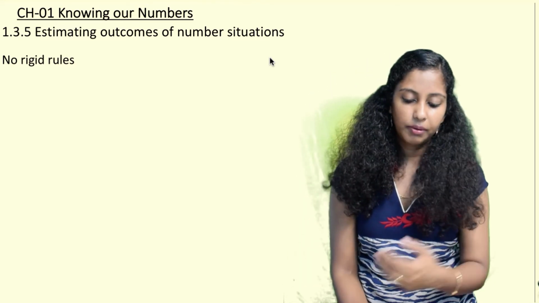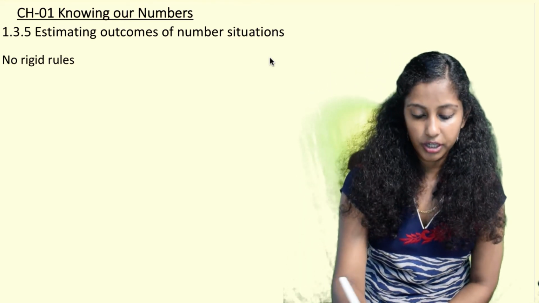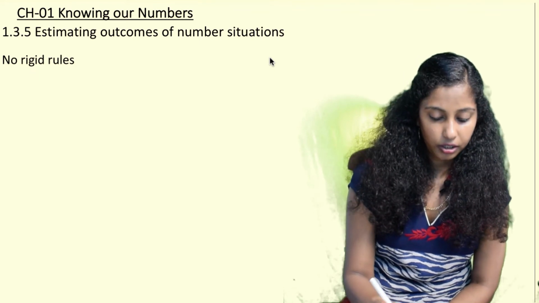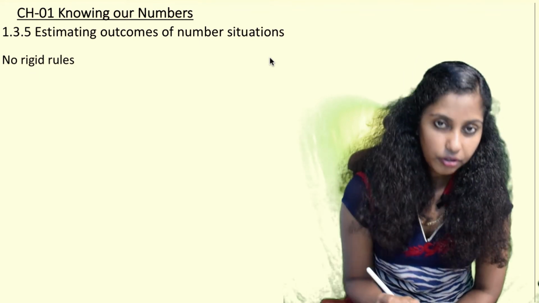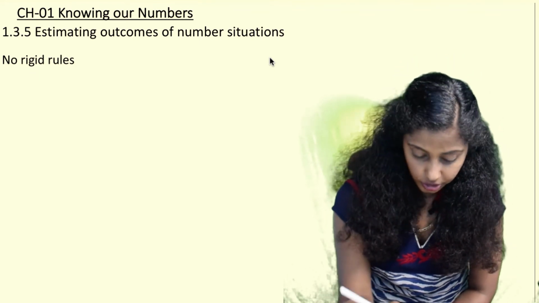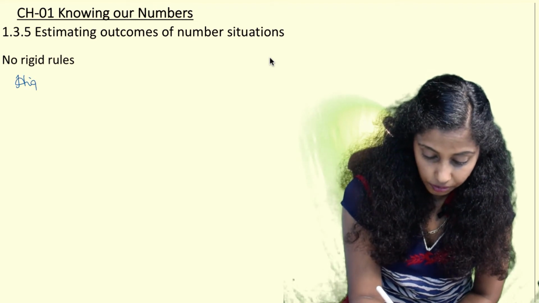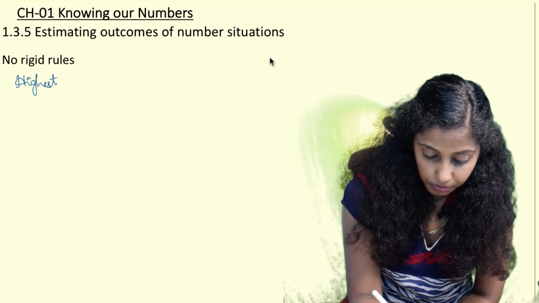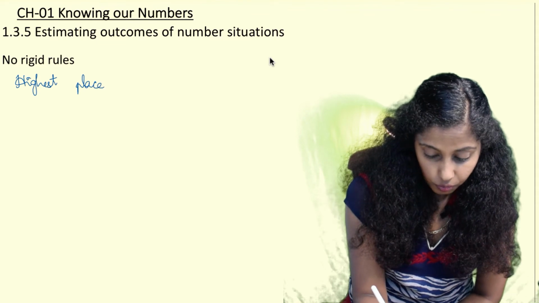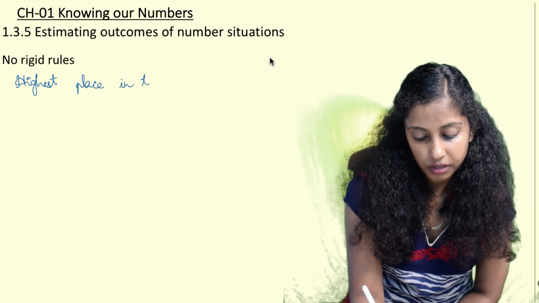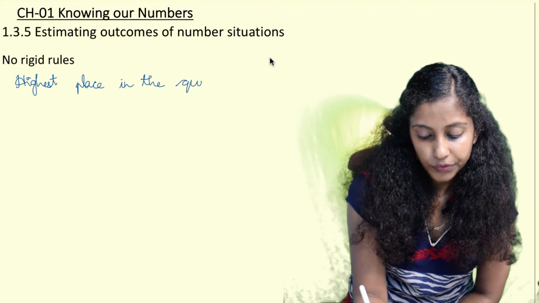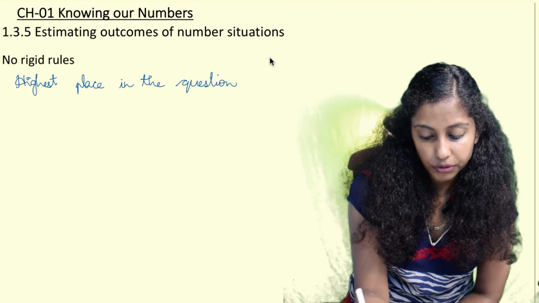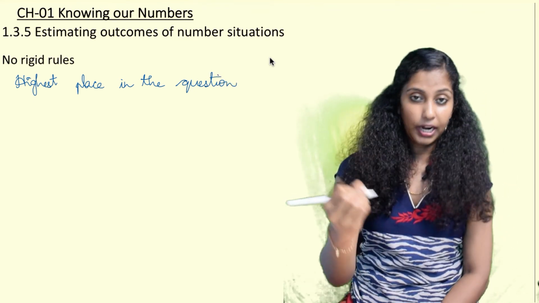So for estimating the outcomes of number situations, there is no rigid rule. The general rule says that we round off to the highest place in the given question. Whatever is the highest place given in the question, in that particular sum we are going to round it off to that particular highest place.